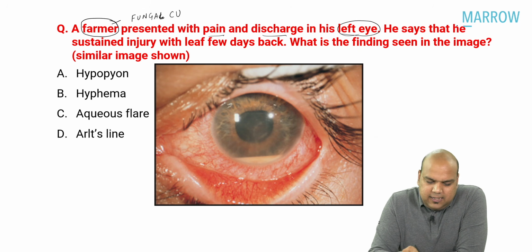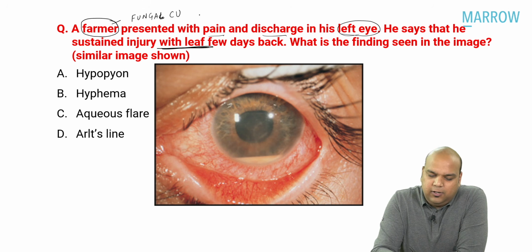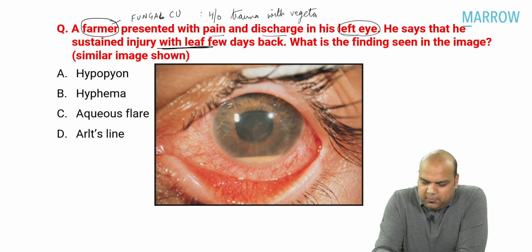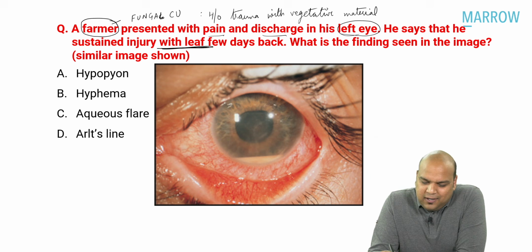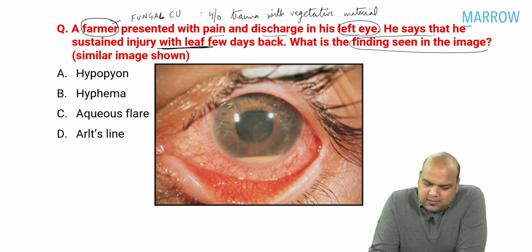Okay. He says that he sustained injury with leaf. Okay, it is very clearly given. Fungal corneal ulcer has history of trauma with vegetative material. Yes or no? The classic line, I hope all of us remember. So if we remember this, this becomes very easy for us. Farmer, vegetative material, that means the case in the question is beyond any doubt fungal corneal ulcer. What is the finding seen in the image?